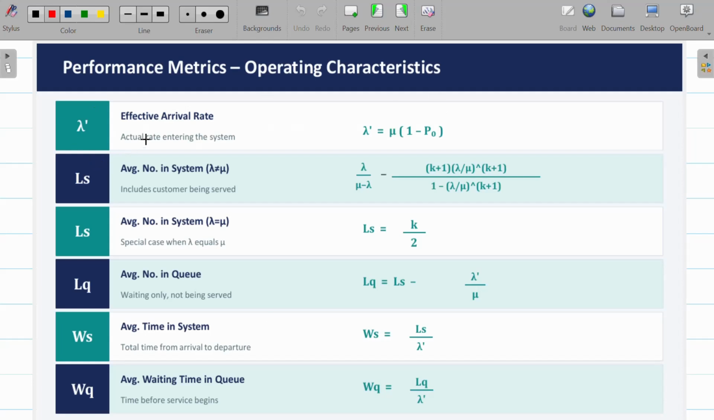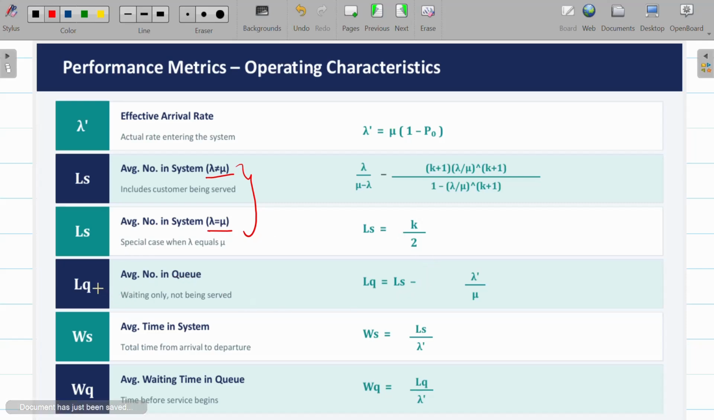Coming to the next key formulas. Lambda dash is defined as the effective arrival rate, which is the actual rate of entering the system. It is defined as lambda dash equal to mu into 1 minus P naught. And LS also has two categories, as we defined earlier: lambda not equal to mu and lambda equal to mu. When lambda is not equal to mu, it is lambda by mu minus lambda, minus K plus 1 times lambda by mu to the power of K plus 1, upon 1 minus lambda by mu, the whole power K plus 1. And if lambda is equal to mu, LS is nothing but K by 2.